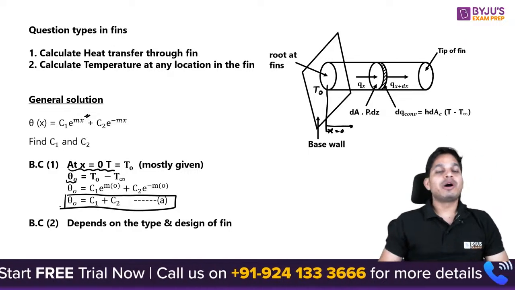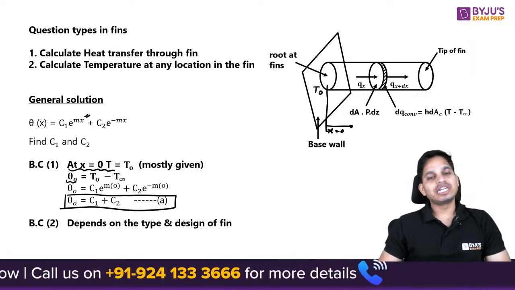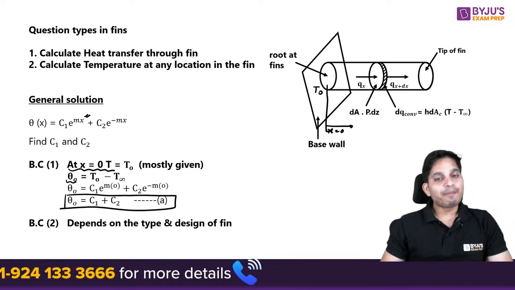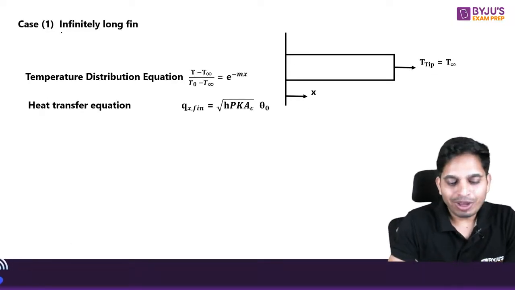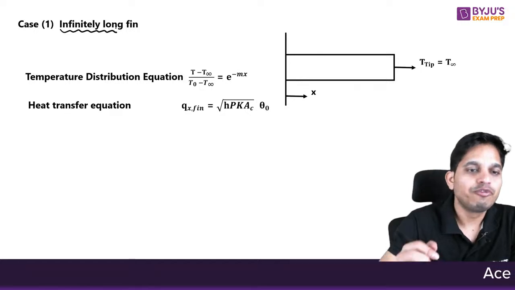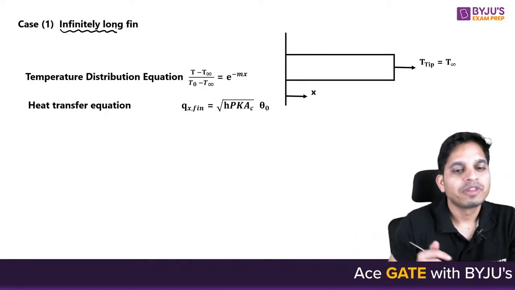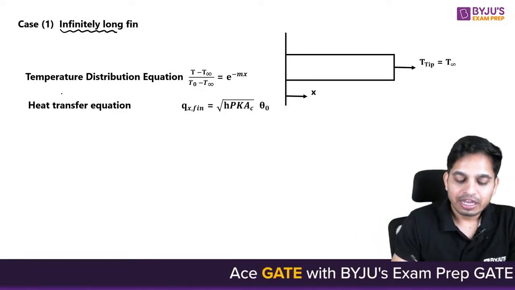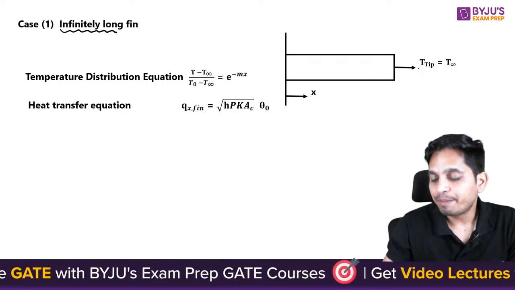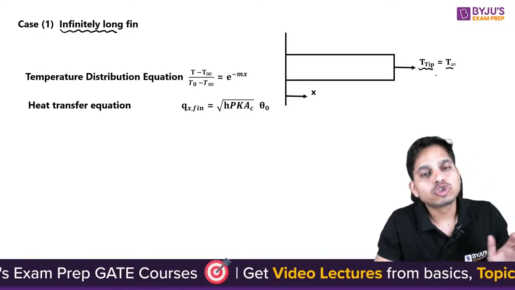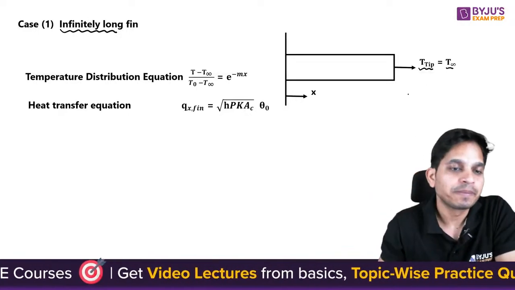Now your second boundary condition will be depending upon the type of the fin. For example, if you have infinitely long fin, that means at tip you have so long fin, very long fin.